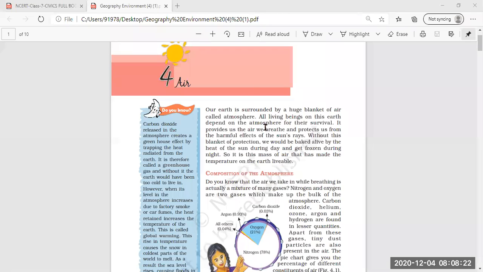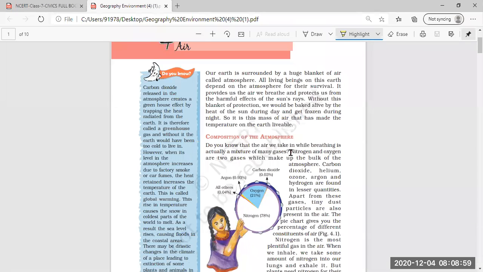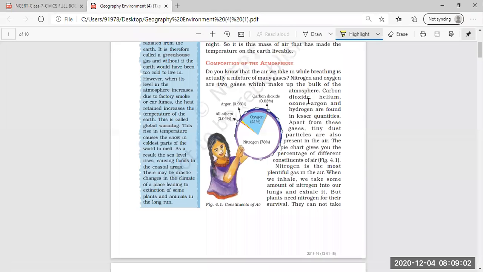Then we also saw how important this air is for our survival: it protects us from the harmful effects of the sun rays. If the blanket of air were not there, we would have been baked by the heat of the sun during the daytime. The sun rays are so harsh, and this blanket of air only makes life on the earth possible. Then next we saw the composition of the atmosphere, in which we saw various gases which make up the atmosphere,